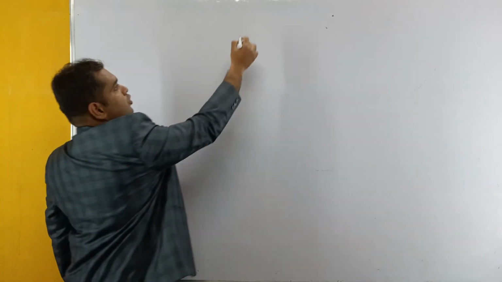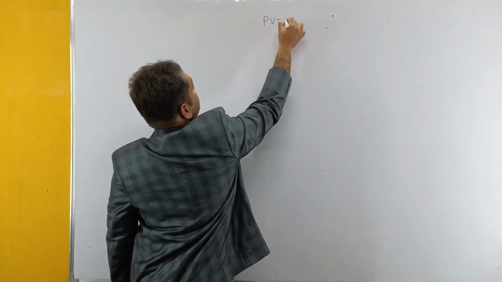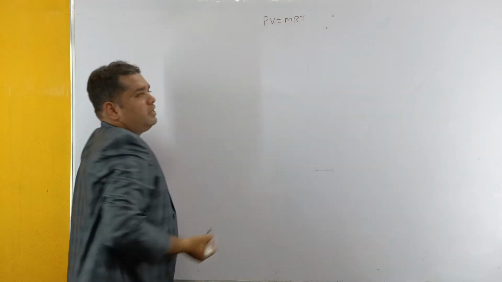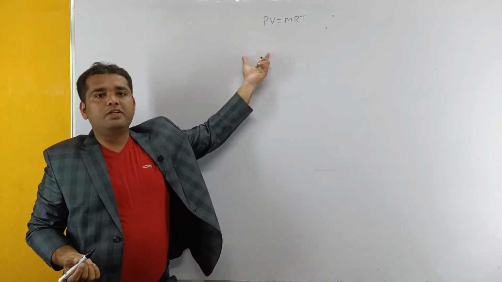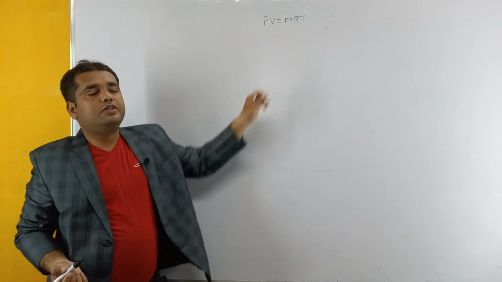Hi everyone, today we are going to discuss the relation between PV equals MRT. This is called the characteristic gas equation. We are going to derive this equation in three stages.